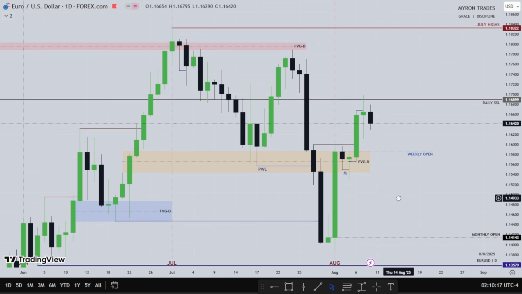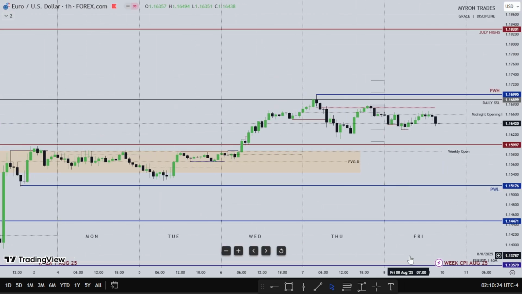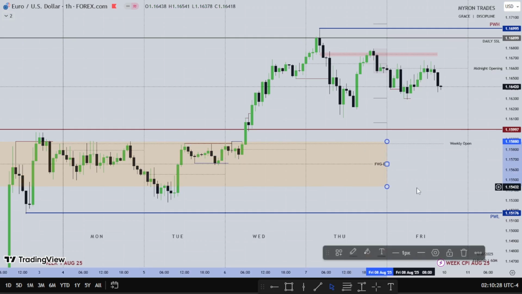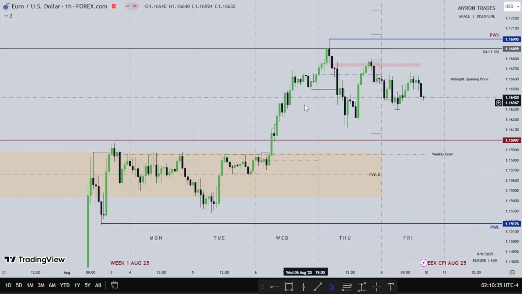So without further ado, let's hop into the hourly time frame and see how Euro expanded for the week. Wednesday was really a great day to be trading Euro because the dollar was really bearish on Wednesday, and we see that here as Euro being bullish on Wednesday. So if the dollar is dropping, you want to see the Euro going higher. If the dollar is going higher, you want to see the Euro going lower.